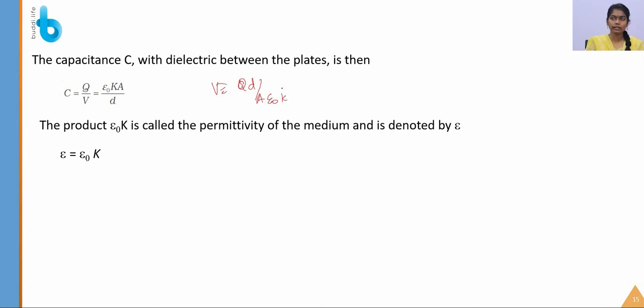So when we write q by v on one side, taking q by v on one side, and all the data on the other side of the equal symbol, what we get is epsilon naught k a by d. So this is equal to the capacitance. Yes, this is the value of the capacitance.